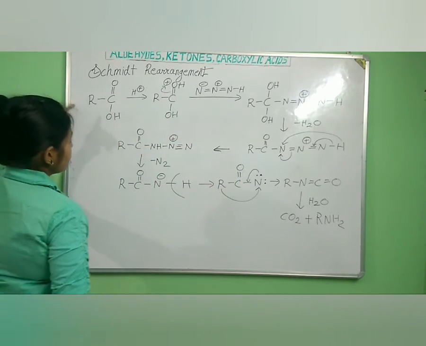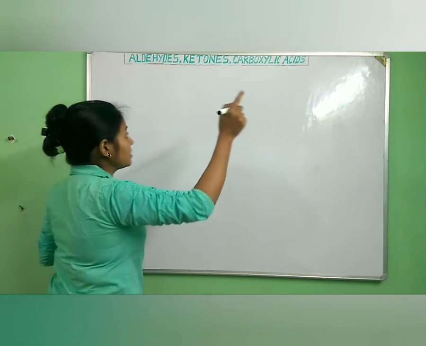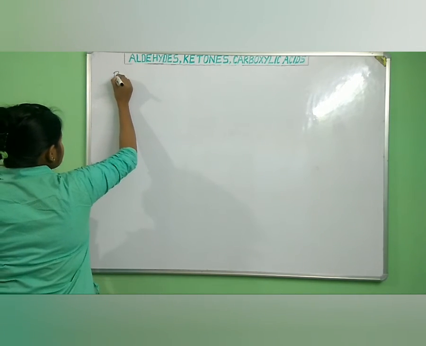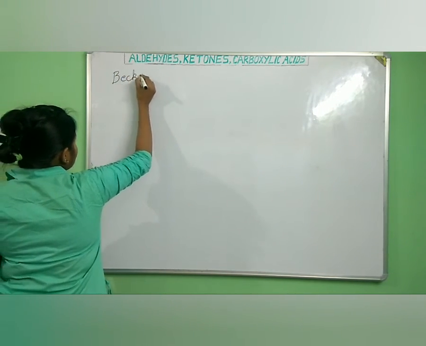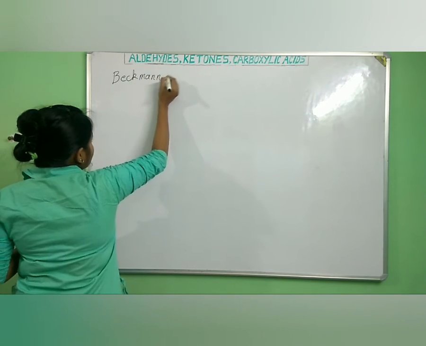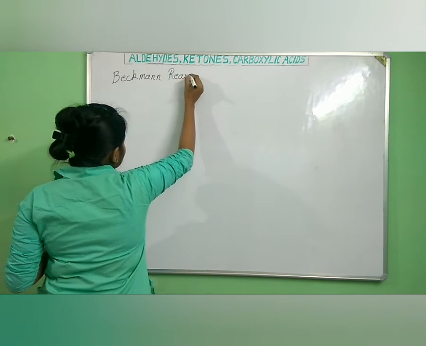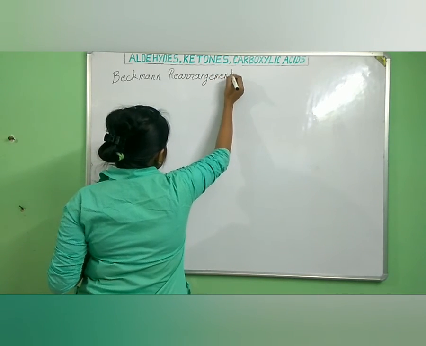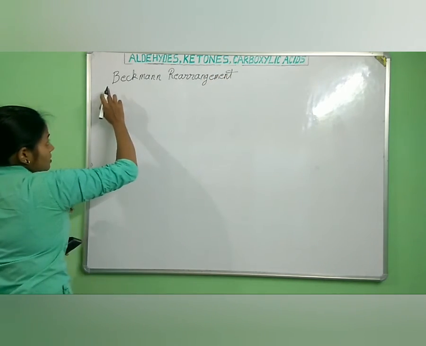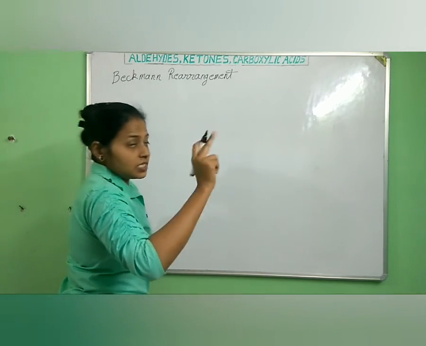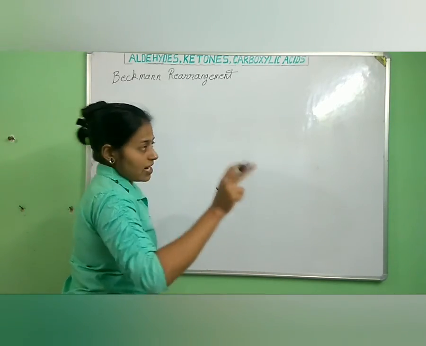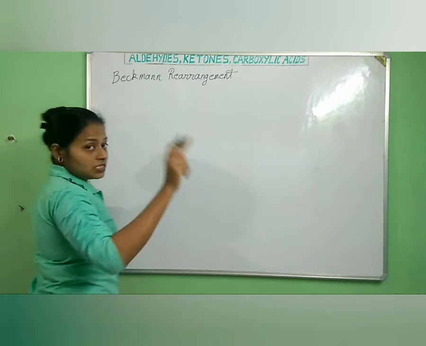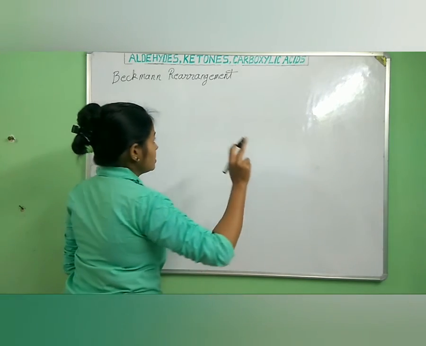Now let's move to the next rearrangement. Next, let us look into what is Beckmann rearrangement. So what happens in this Beckmann rearrangement is the ketoximes turn into substituted acid amides.